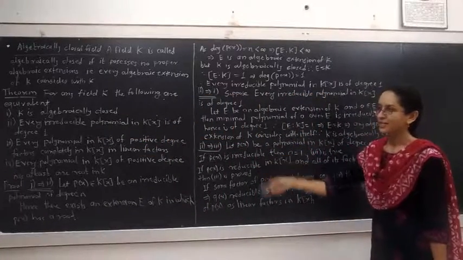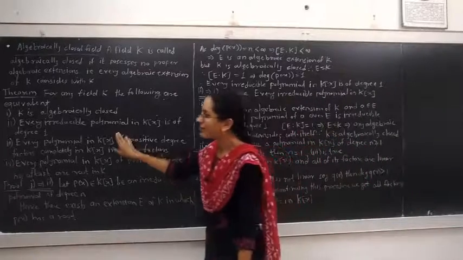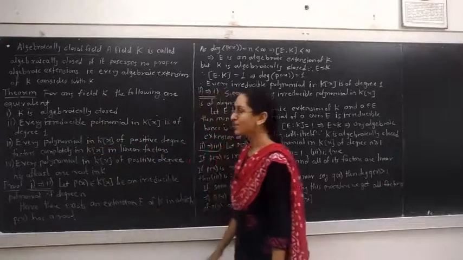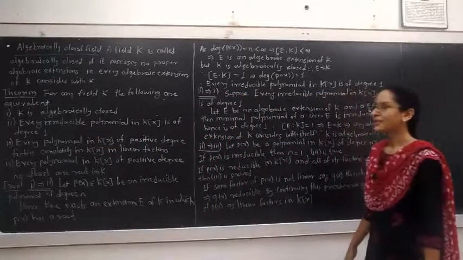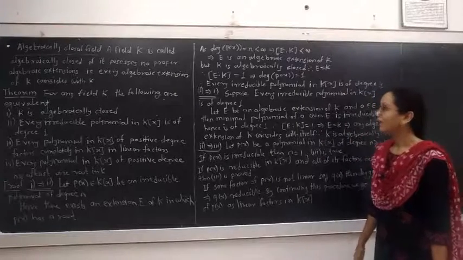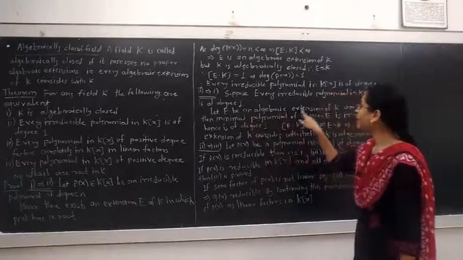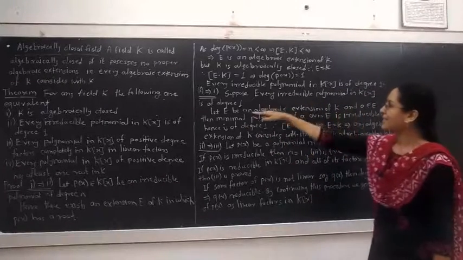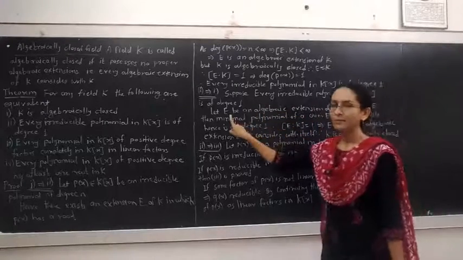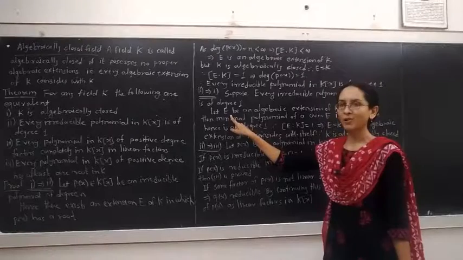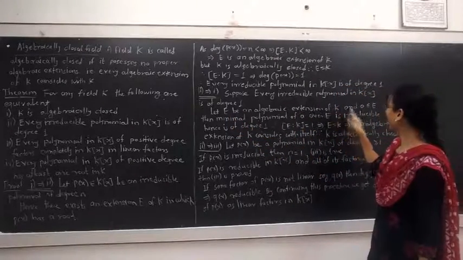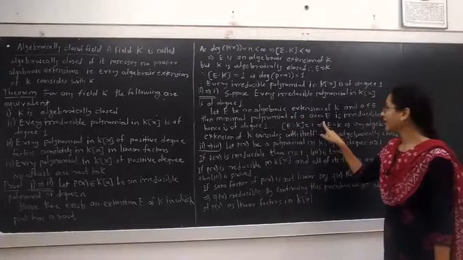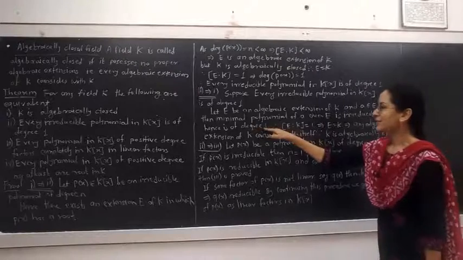Now we prove second implies first. Consider the second statement is true, means every irreducible polynomial in K[x] is of degree 1. Suppose that every irreducible polynomial in K[x] is of degree 1. Let E be an algebraic extension of K and a belong to E. As E is an algebraic extension of K, any element belonging to E has some non-constant polynomial over K. Therefore, the minimal polynomial of a over K is irreducible, hence is of degree 1.